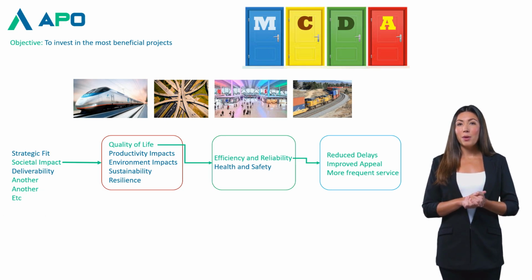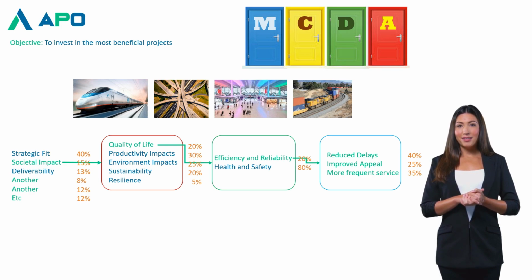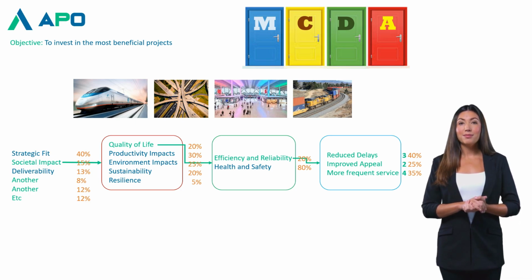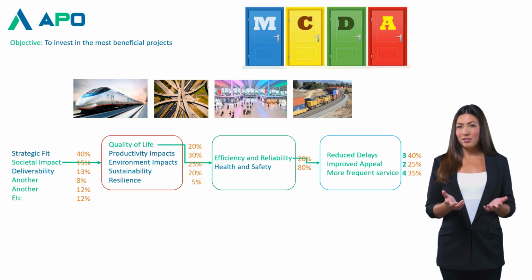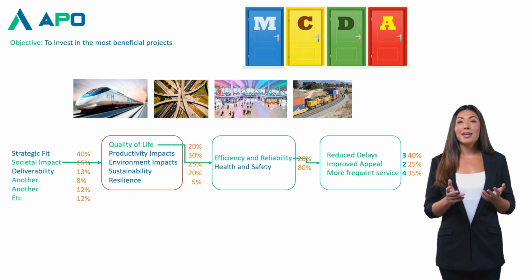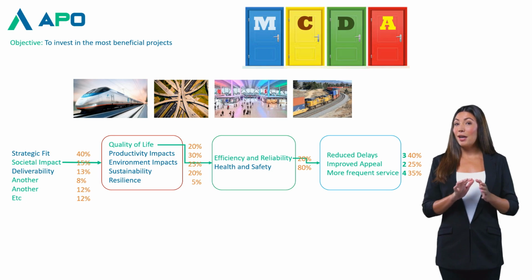So we look at each of the projects and rate each against each criterion or value measure at the lowest level of the hierarchy according to the consensus position. The best performing projects get the highest rating, and the worst performing gets the lowest. Here, 5, 4, 3, 2, and 1, and in this case, 3, 2, and 4. It won't always be the same project that performs best, and sometimes they suit equally, so it's okay if they get the same score. Now, we need APO to calculate.